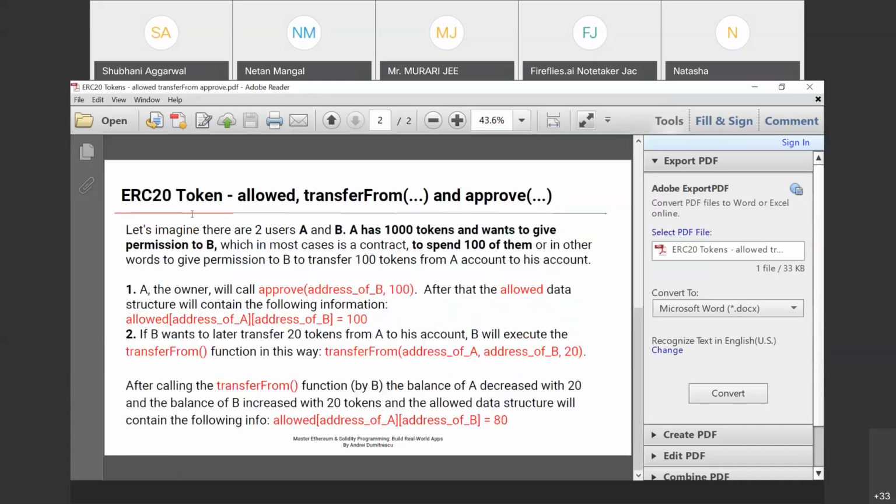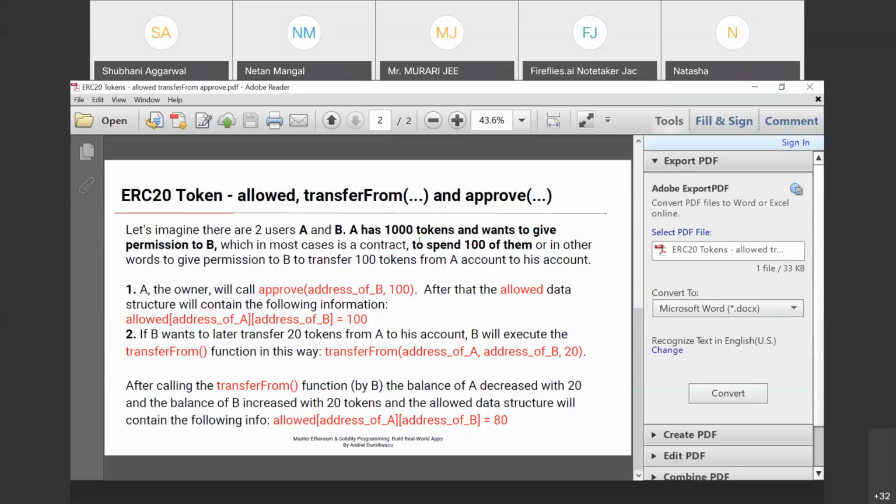Taking one example, let's imagine there are 2 users, A and B. A has 1000 tokens and wants to give permission to B, which in most cases is a contract, to spend 100 of them, or in other words to transfer 100 tokens from A's account to his account. So here are 2 cases.